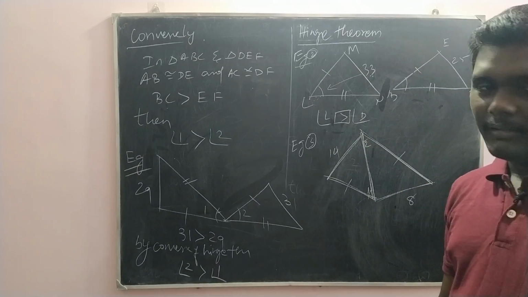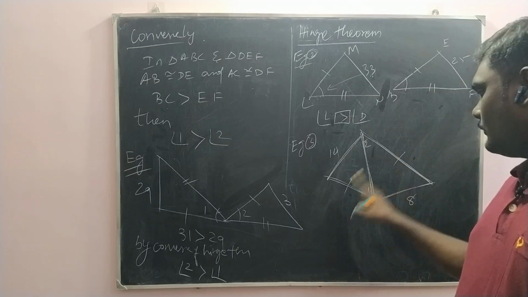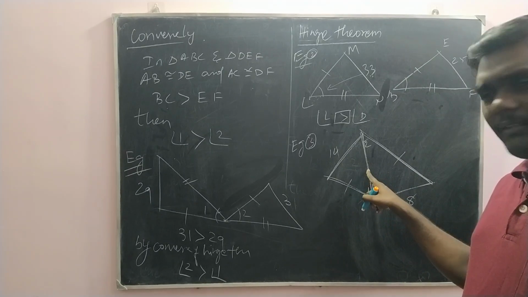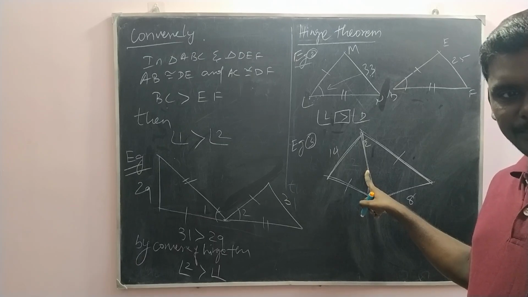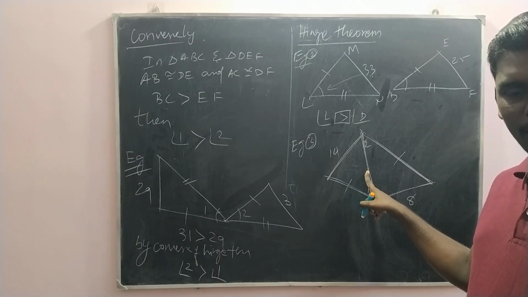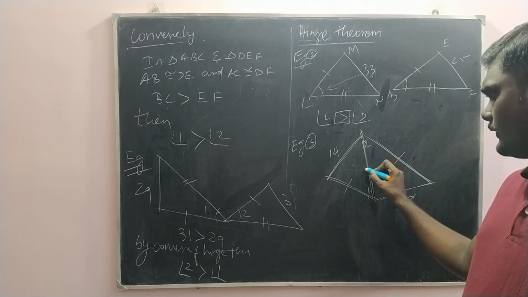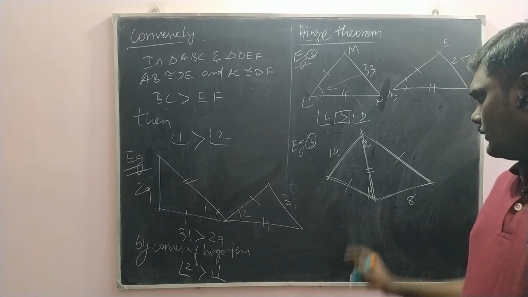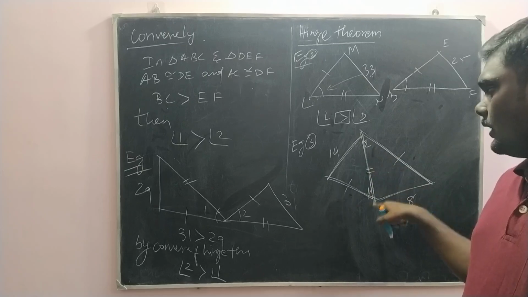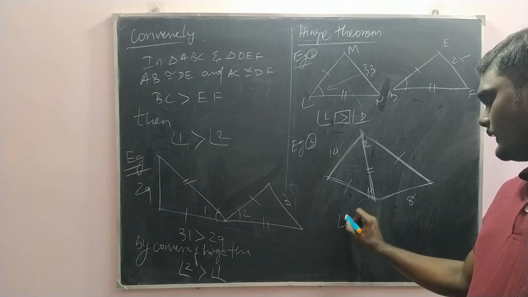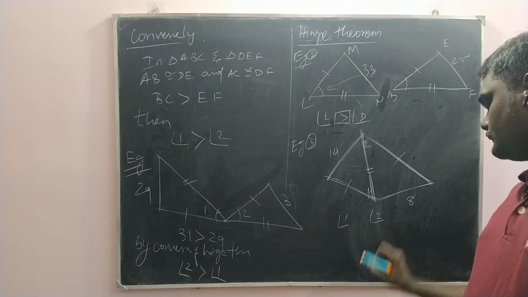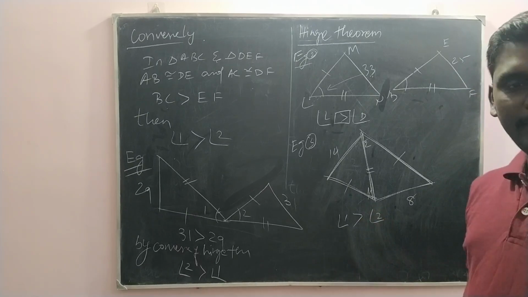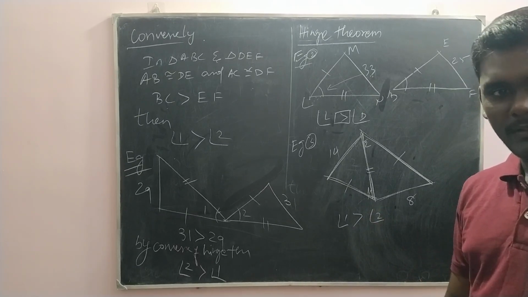In that we need two equal sides, but we have only one equal side. What about this side? Is it equal for both triangles or not? Yes, so it is common, equal, congruent. Then how can you compare angles 1 and 2? Which is greater, which is lesser? Yes, good. You got the point.